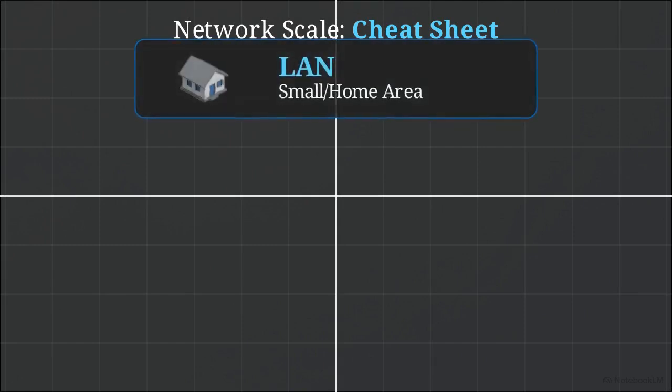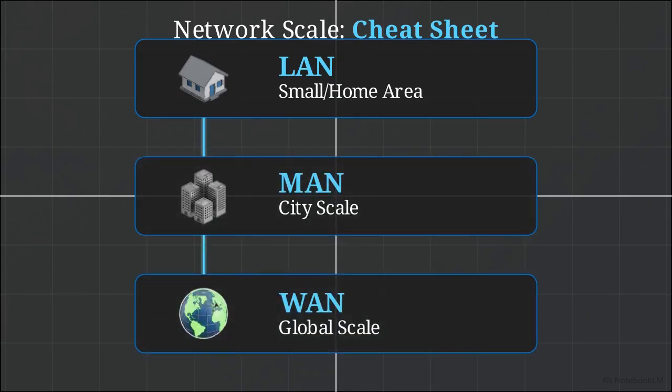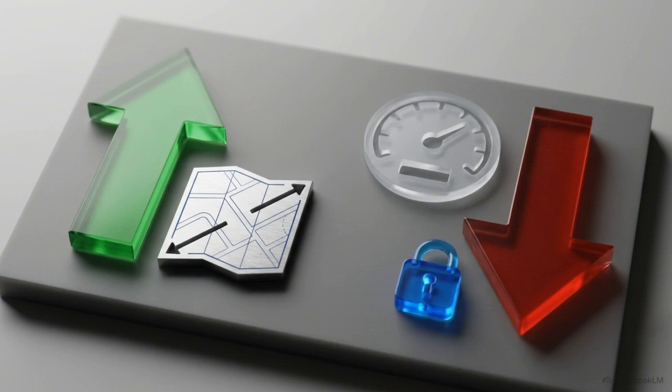This cheat sheet maps out the 3 network types based on our geographical rule. We have LAN for a small home area, MAN for a city scale, and WAN for a global scale. The overarching rule is simple. As the geographical size scales up, baseline speed and security scale down.